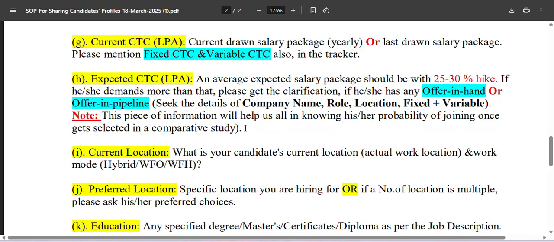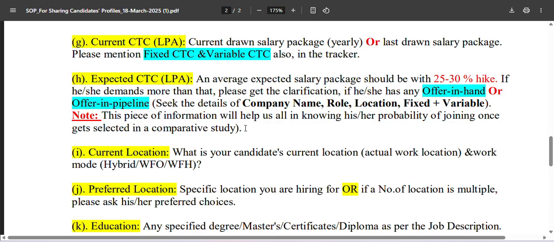Okay, we have another column which is important, that is the current CTC. It would always be in lakhs per annum, and in this column you have to mention the current drawn salary package yearly, or the last drawn salary package, and you should also mention the fixed CTC and the variable part also. This is a very useful piece of information which you would find handy during negotiation or further evaluation as per the scenario.